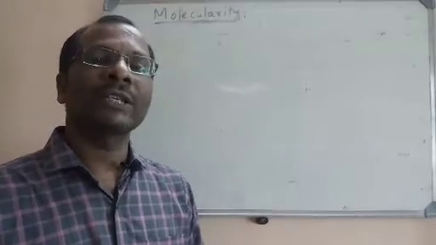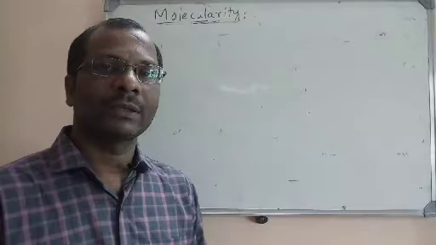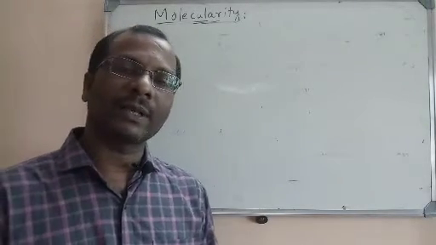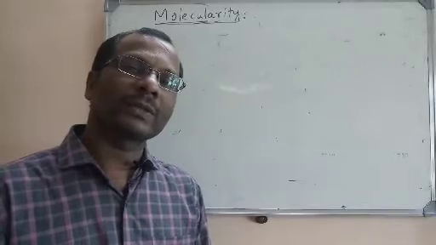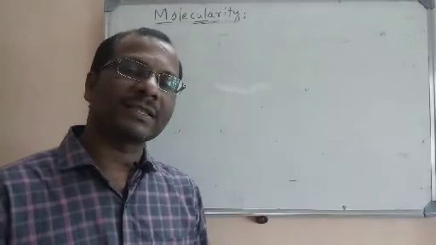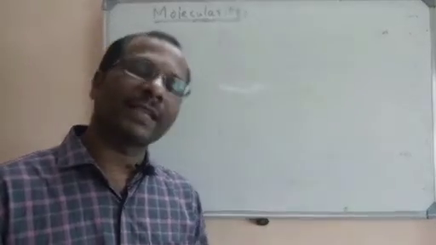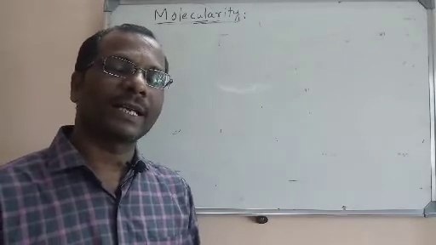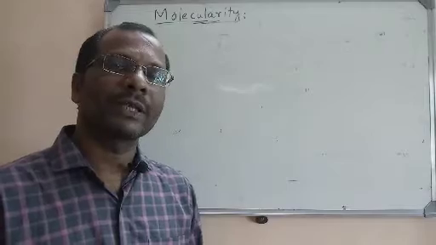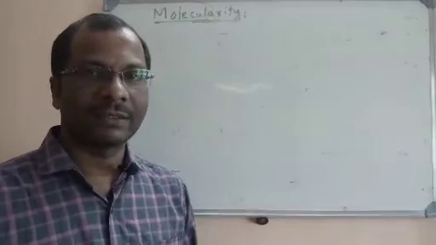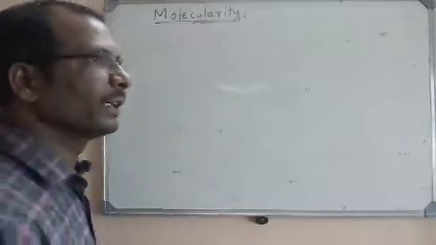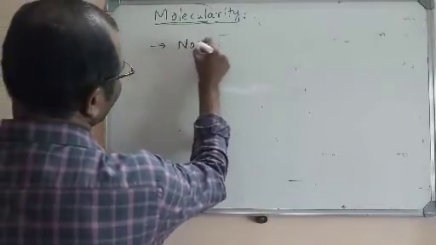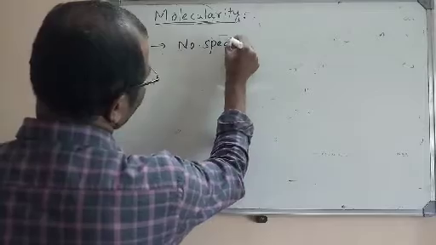So now we are going to learn molecularity. What is molecularity? It is simply the number of molecules or atoms or ions involved in a chemical reaction. Let us define the molecularity. It is the number of species.